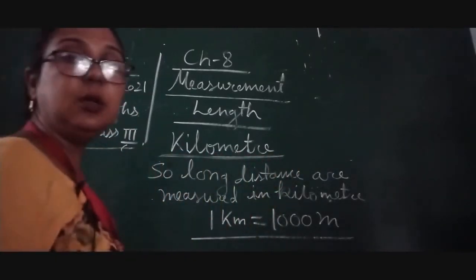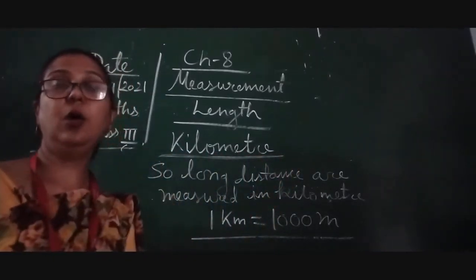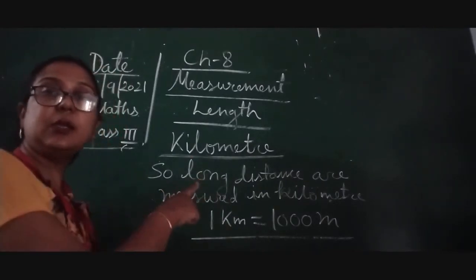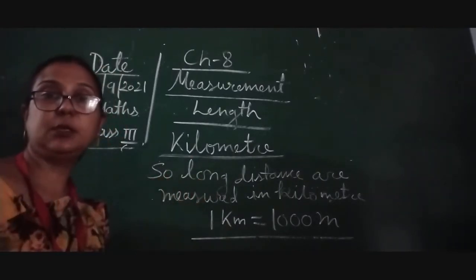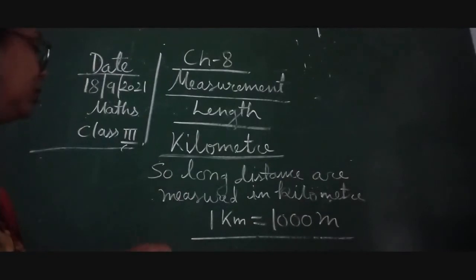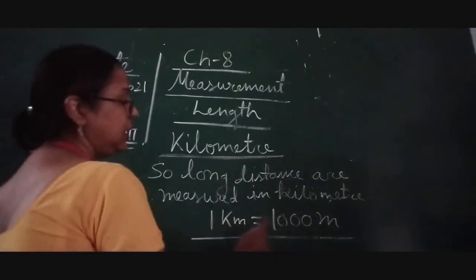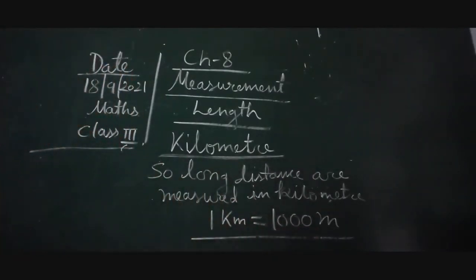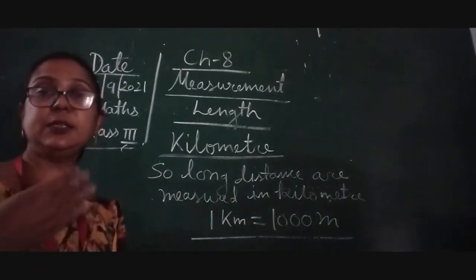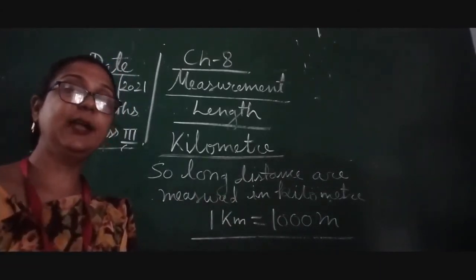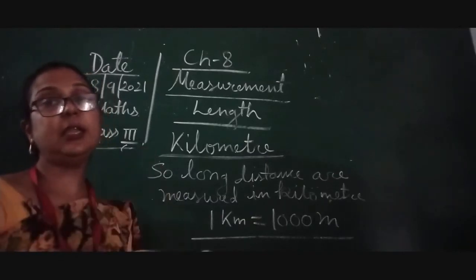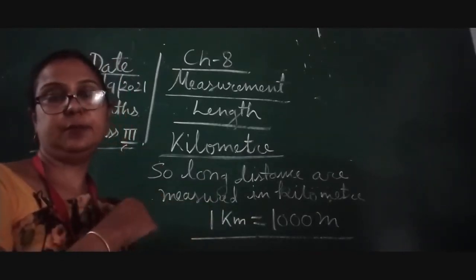How can we measure a bigger or biggest length? So it can be measured in the kilometers. And the unit of kilometer is 1000 meter equal to 1 kilometer. So if we see the distance of Varanasi to Prayagraj or Varanasi to Delhi, it can be measured in the kilometer. Okay children.